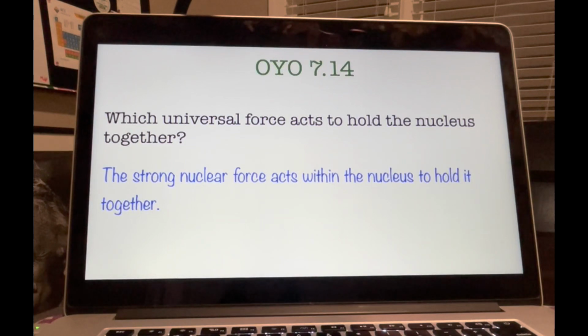And last, on your own, 7.14, which universal force acts to hold the nucleus together? That's an easy one too. The strong nuclear force acts within the nucleus to hold it together.